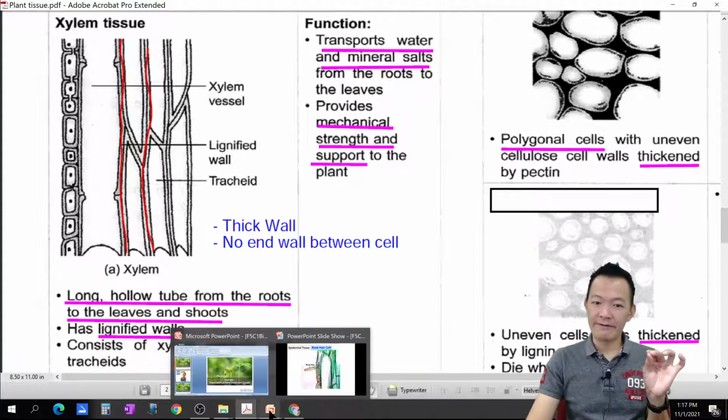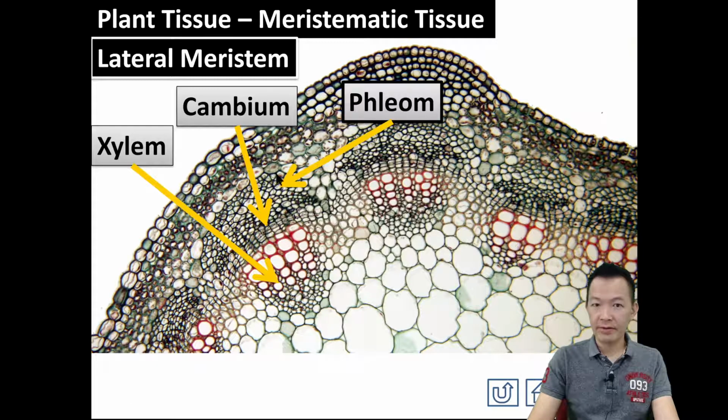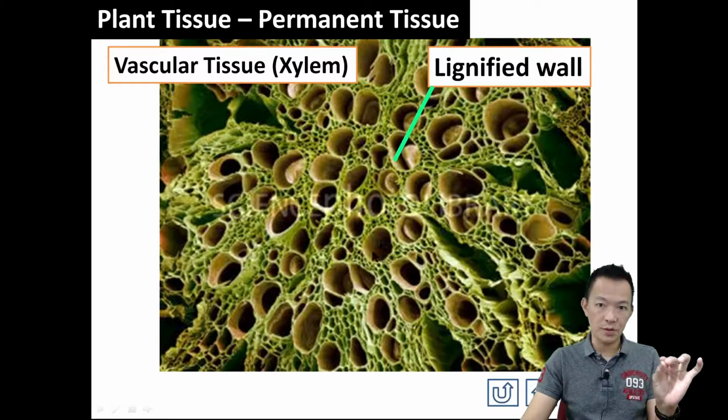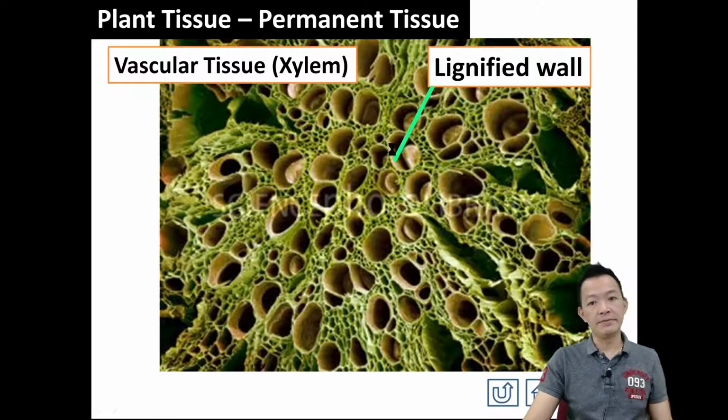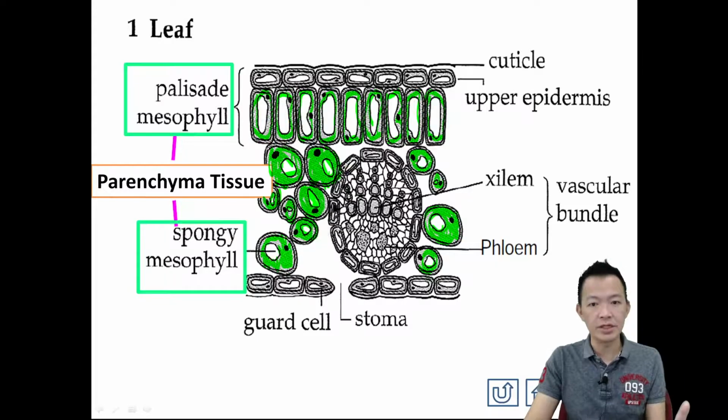Or sometimes the diagram will be different. 有时候图片变成不一样，你要小心啦。Cambium tissue makes the xylem tissue and phloem tissue, right? Xylem tissue will look like here, hollow and lignified wall, 这是切面图啊。If you cut the leaf, you can see they are hollow, with a thick wall. On the leaf, it is facing upward. 朝上的，墙壁厚厚，中间空洞的, transport the water and mineral.